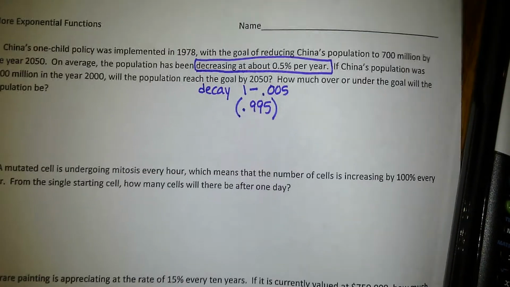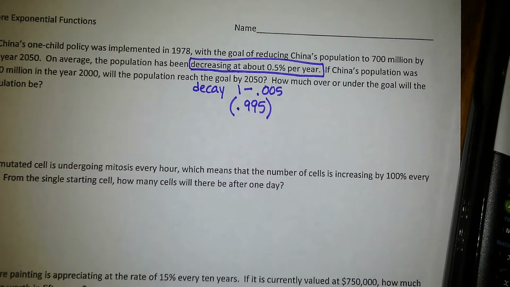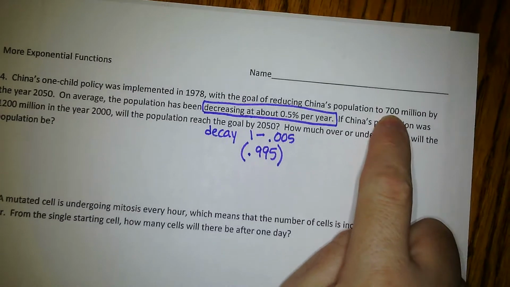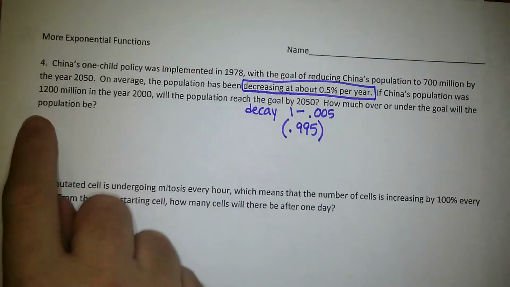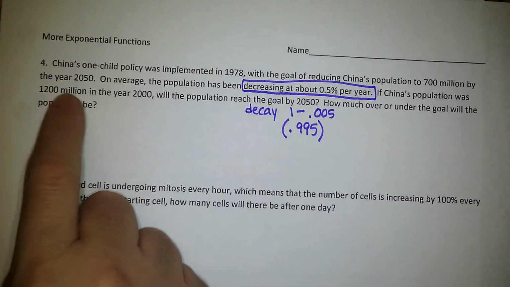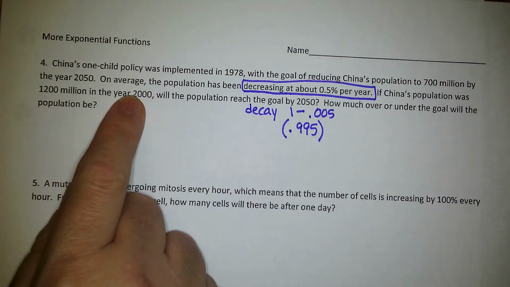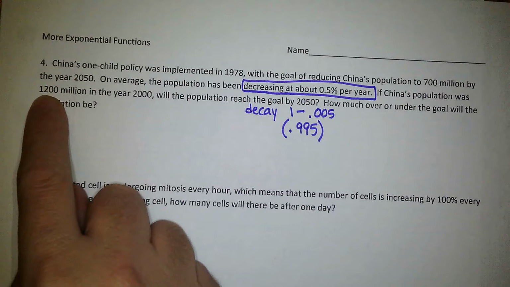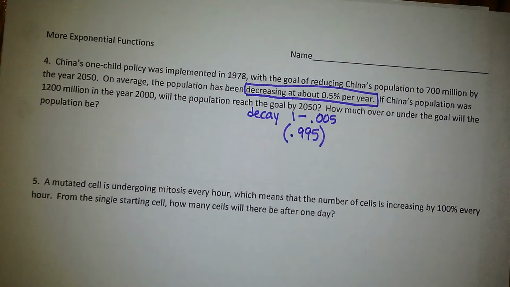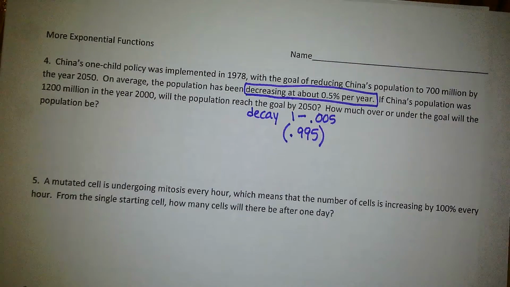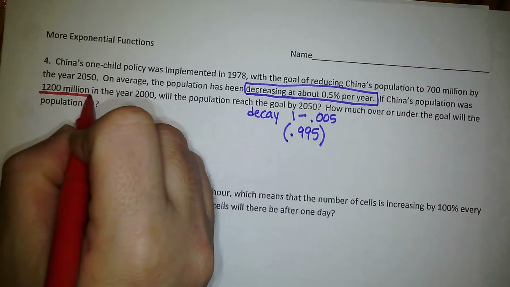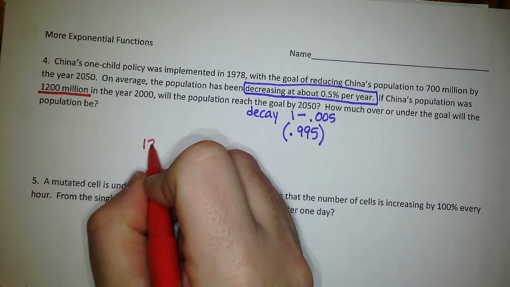The next thing is, where is our original population? So we're not looking at the 700 million. We're looking at the 1,200 million in the year 2000. This is our barometer to go by. Okay, so we're going to take our 1,200 million, because this is where we were in 2000.